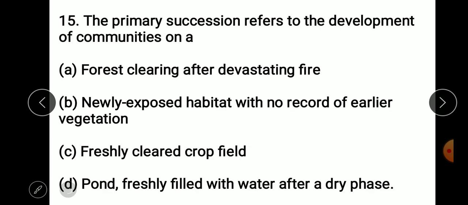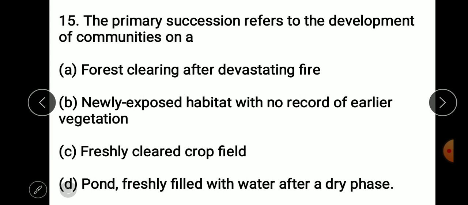Next is, the primary succession refers to the development of community on a forest clearing after devastating fire, a newly exposed habitat with no record of earlier vegetation, a freshly cleared crop field, or a pond freshly filled with water after a dry phase.